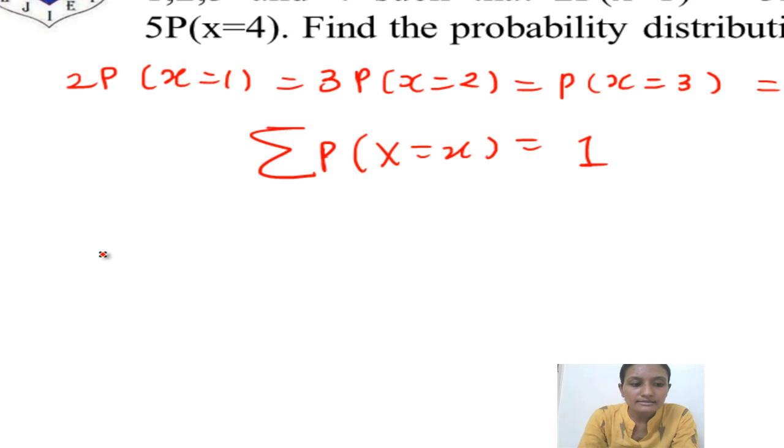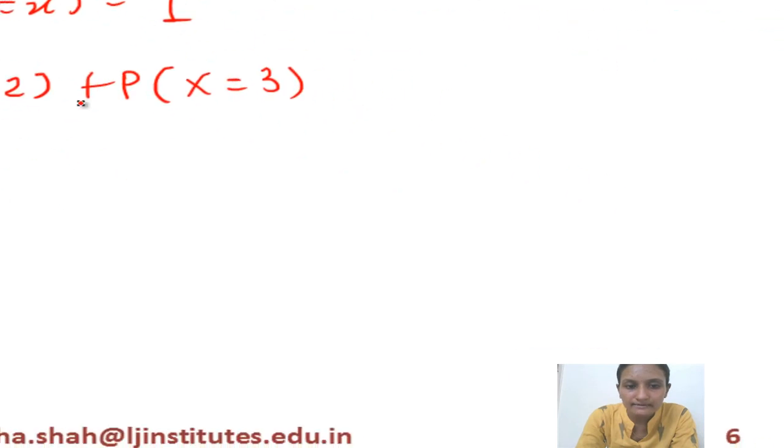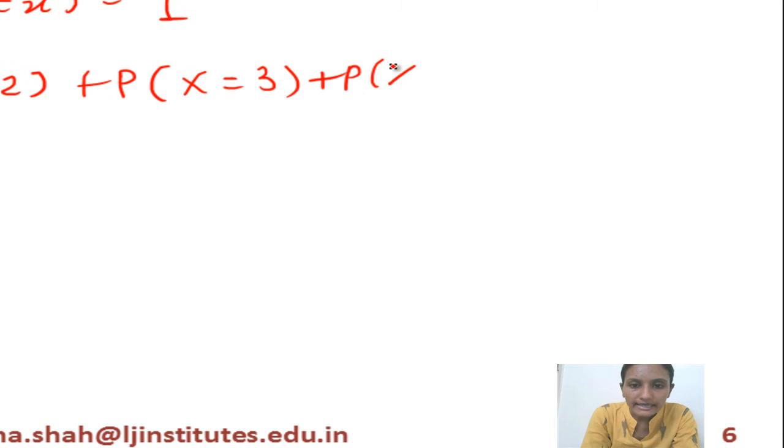So if we put in the summation, we take probability of x equals 1 plus probability of x equals 2 and so on, and the summation of all the probabilities should equal 1. The values are from 1 to 4, so the sum of P(x=1) to P(x=4) equals 1.